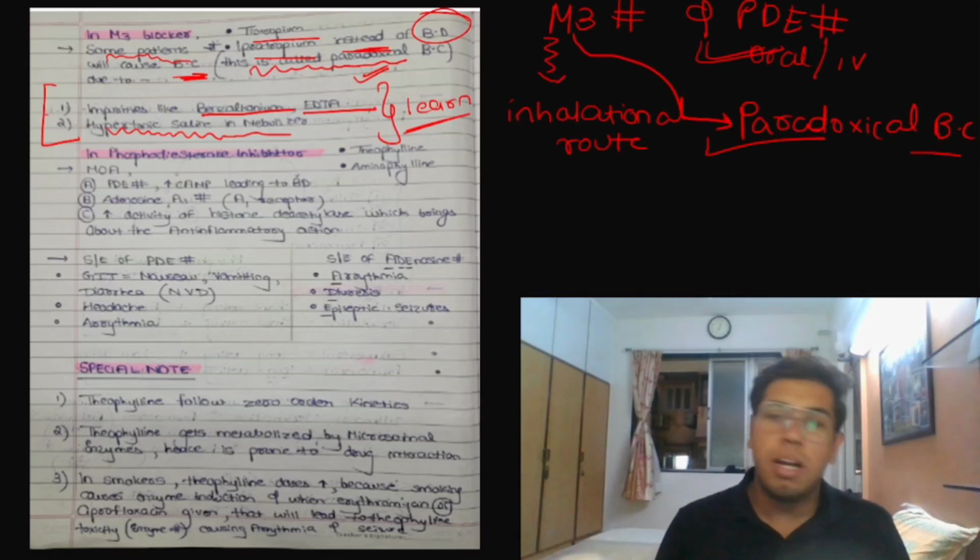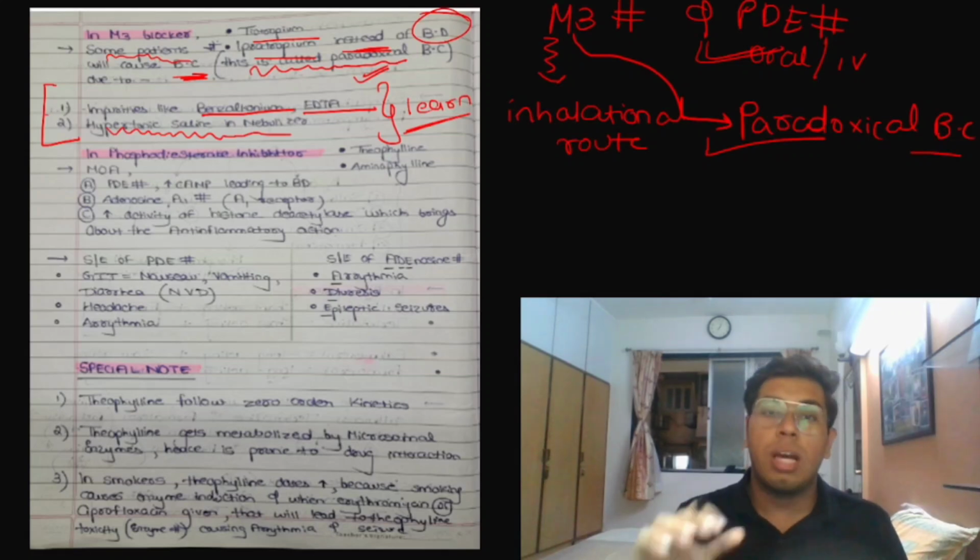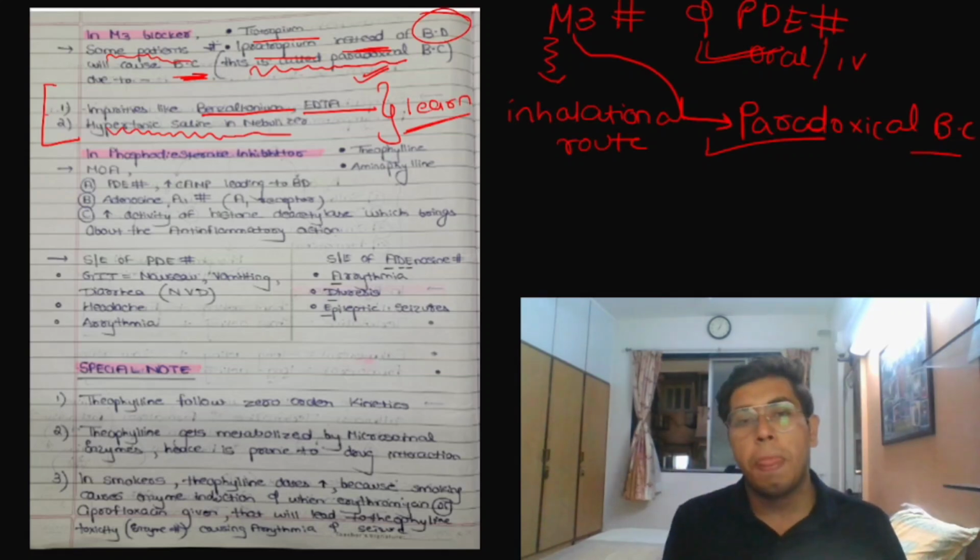Obviously, they will inhibit the phosphodiesterase enzyme, and that will lead to an increase in cyclic AMP, and that will cause bronchodilation. So phosphodiesterase inhibitors inhibit the phosphodiesterase enzyme, and that will cause an increase in cyclic AMP, and that will lead to bronchodilation.